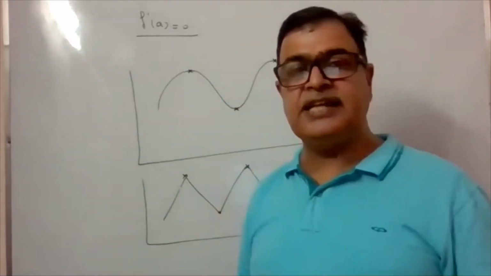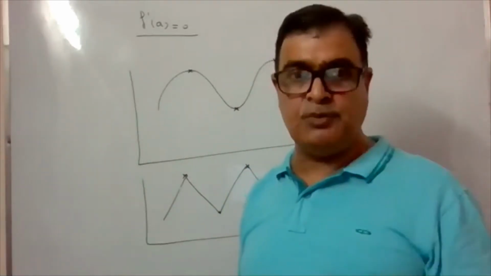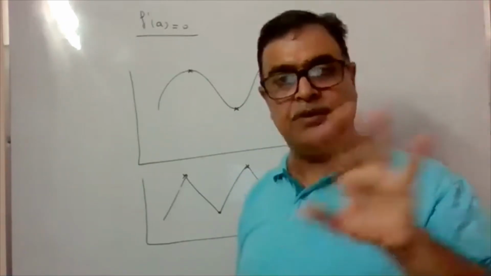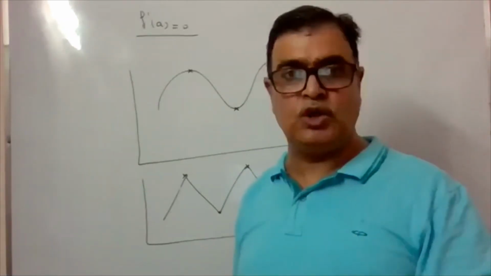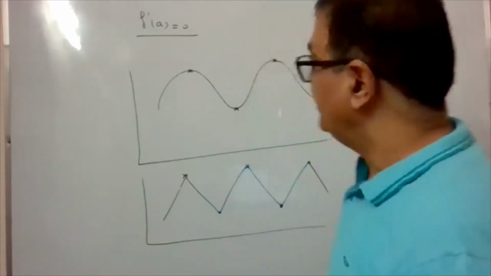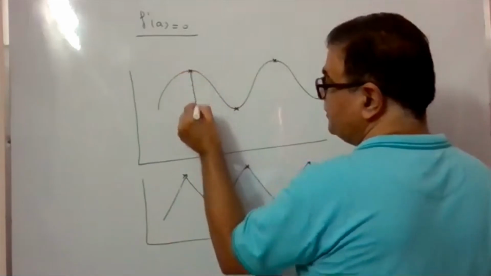So what it says is that if you have an extreme point, meaning local maxima or local minima, then at that particular point f dash a must be 0.